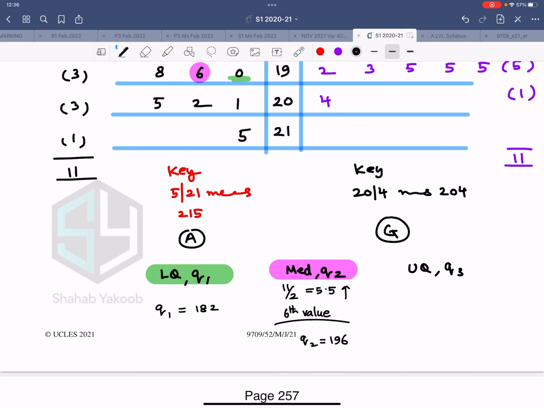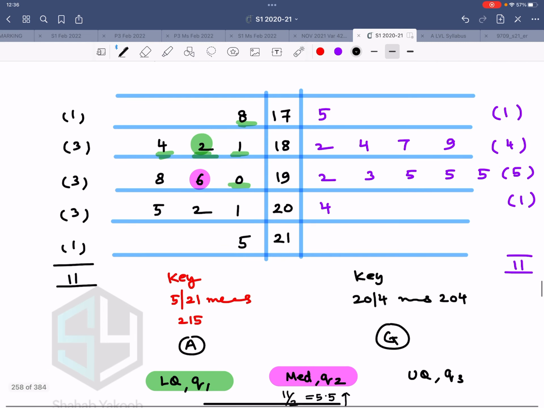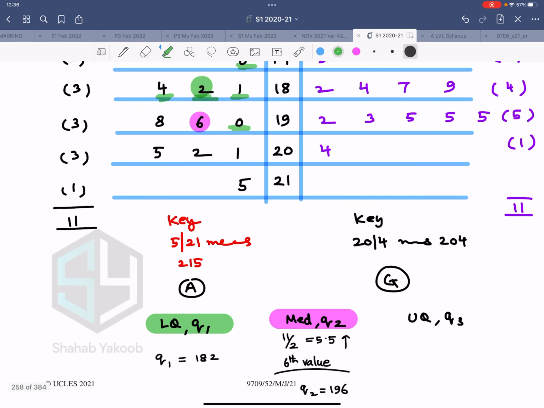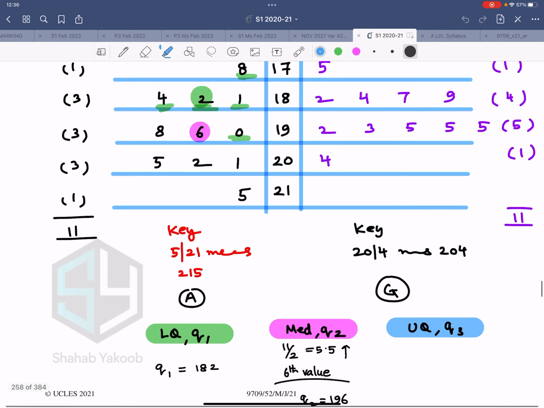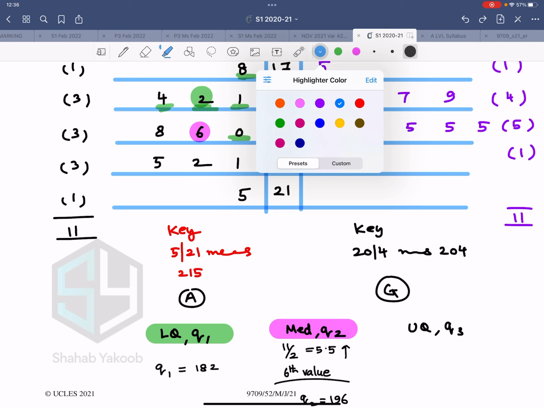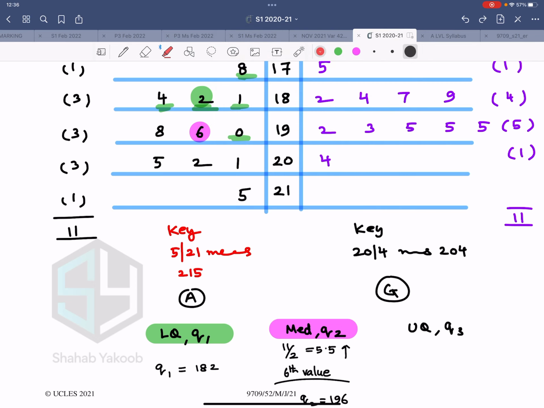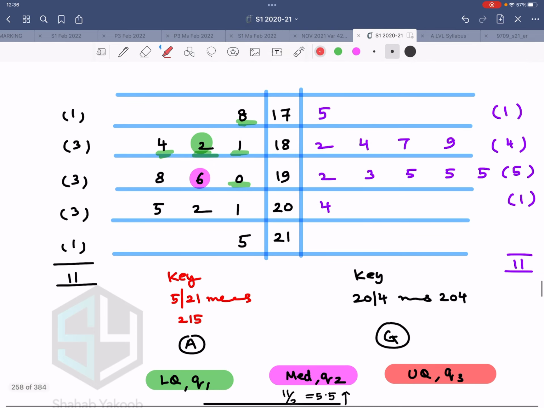Similarly, the bigger ones, let me choose another color. So now upper quartile is like this, and since we have used blue, let me choose some other reddish one. So upper quartile, this is 5 values above the median, 1 and 2 and 3 and 4 and 5, and which is the biggest one out of this? The biggest one is 202.